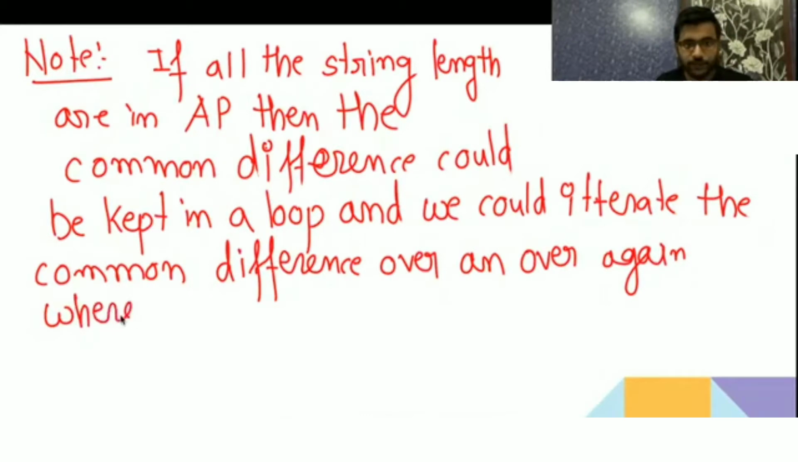This is not applicable for GP, only for AP. For GP it is not applicable. Only for AP it is applicable. If all the string lengths are in AP, then the common difference could be kept in a loop, and we can iterate the common difference over and over.